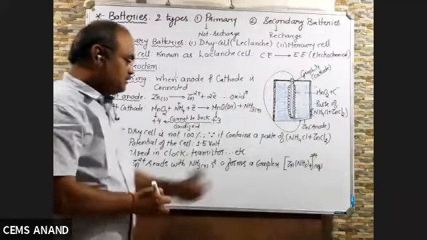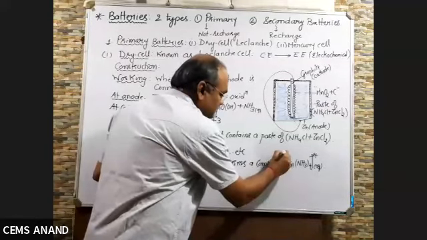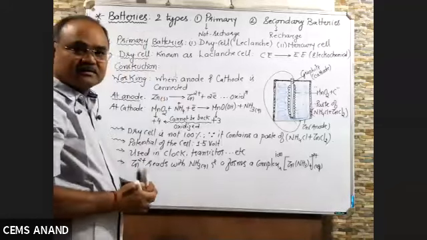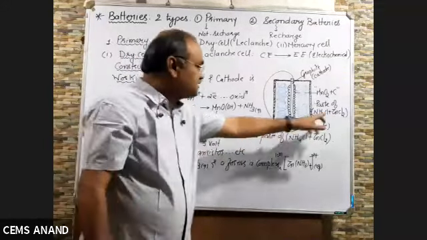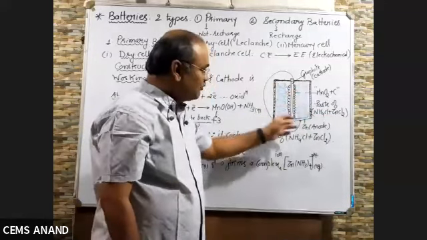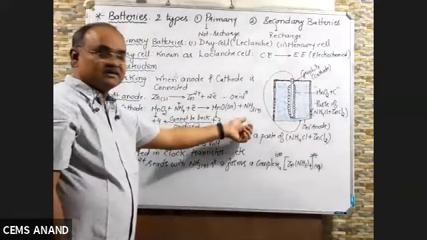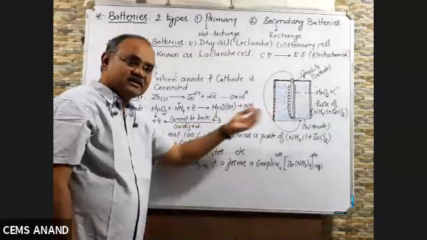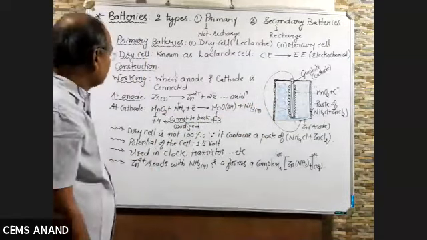It's an ion of this type. So some may ask, ammonia is used up in the reaction. Zn2+ from ZnCl2 is also used up because it combines with the ammonia gas produced during the cell reaction at the cathode. Otherwise, when gas is created in the cell, there are chances of blasting the cell. So this was about the primary cell.